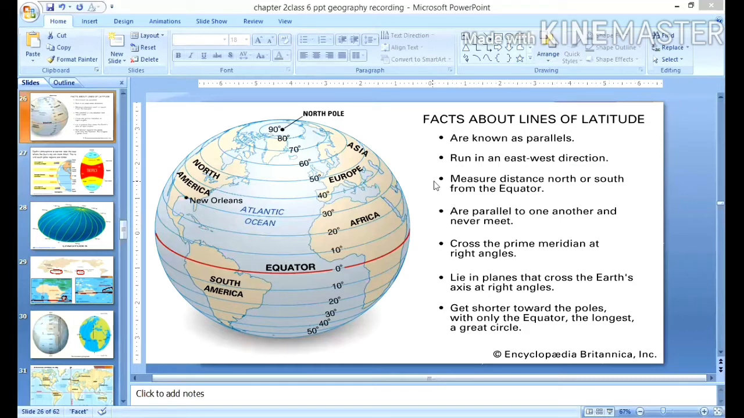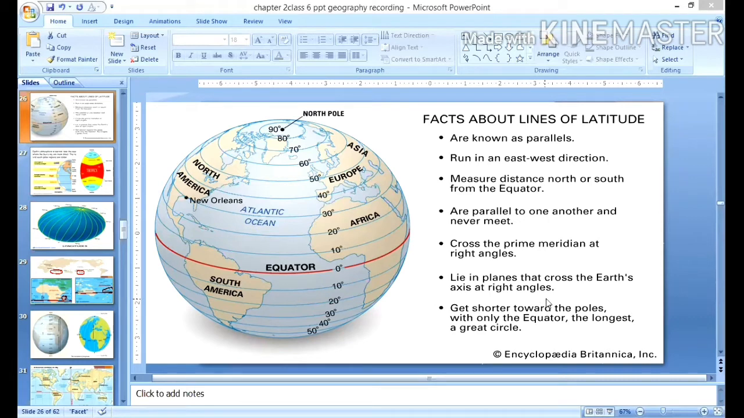Latitudes, once again, I'll recapitulate. They are also known as parallels. Why? Because they are running in the same direction as the equator, from the east-west direction, and they measure the distance from north to south, from the equator, above and below the equator. They are equidistant because they are parallel and they cross the prime meridian at a right angle.